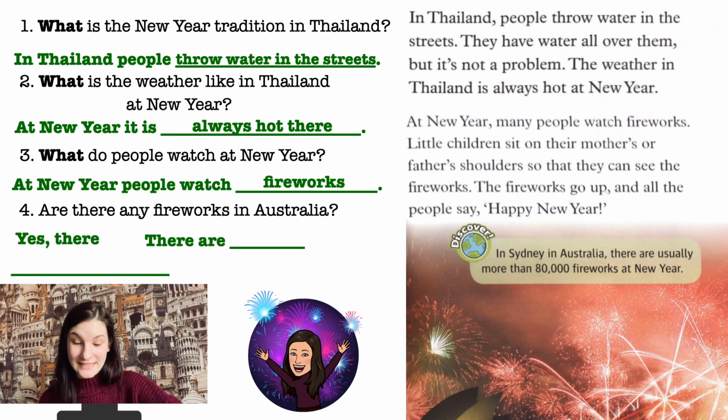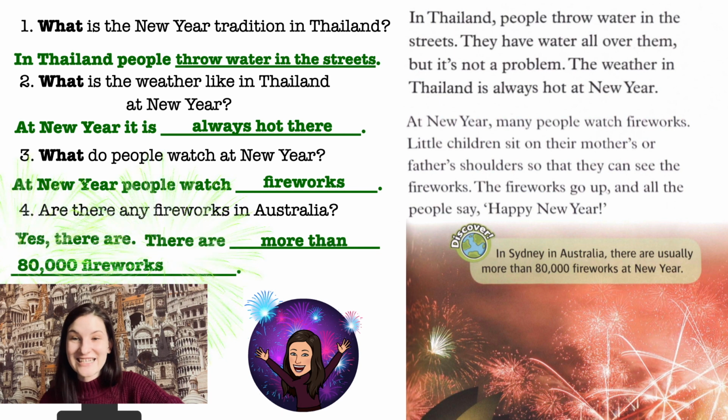Of course, yes, there are. And let's try to remember the number. Look at the Discover section. There are, how many? More than 80,000 fireworks. Let's say it together, 80,000 fireworks. Great. And the last task for today.